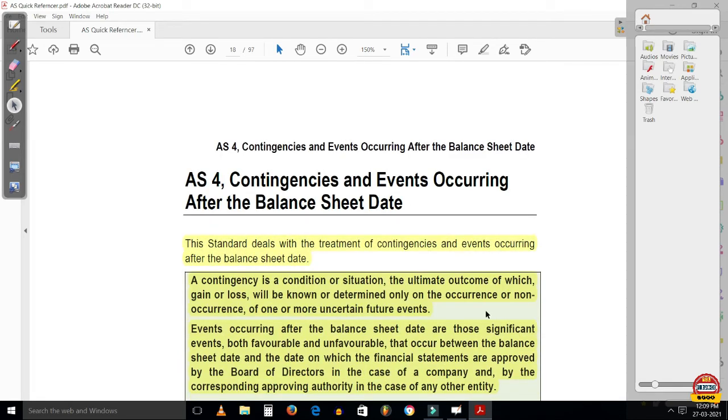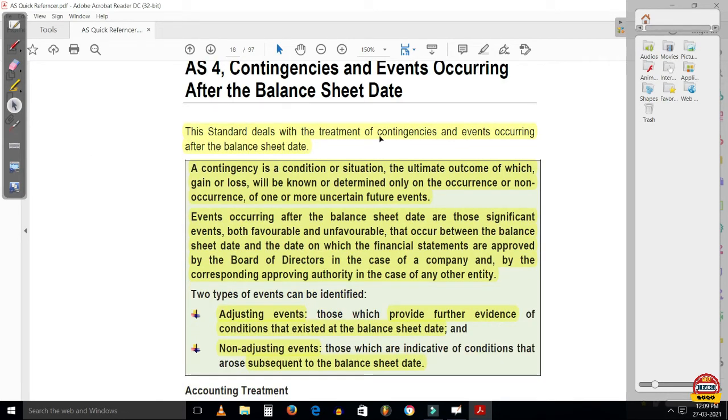Now moving on, AS4. AS4, contingencies and events occurring after the balance sheet date. This standard deals with the treatment of contingencies and events occurring after the balance sheet date. A contingency is a condition or situation, the ultimate outcome of which, gain or loss, will be known or determined only on the occurrence or non-occurrence of one or more uncertain future events. So again, it is very important from the MCQ point of view. You should know the definition of a contingency. So a contingency is a situation or condition the ultimate outcome of which, gain or loss, will be known or determined only on the occurrence or non-occurrence of one or more uncertain future events.